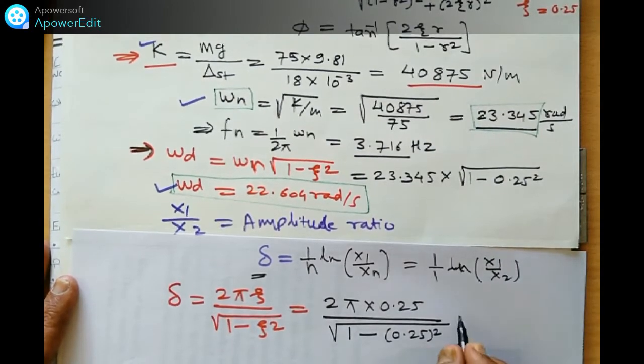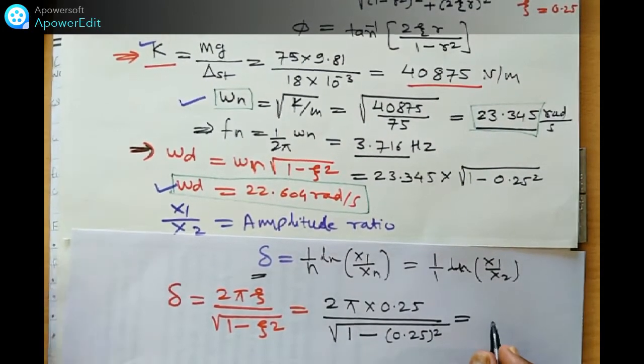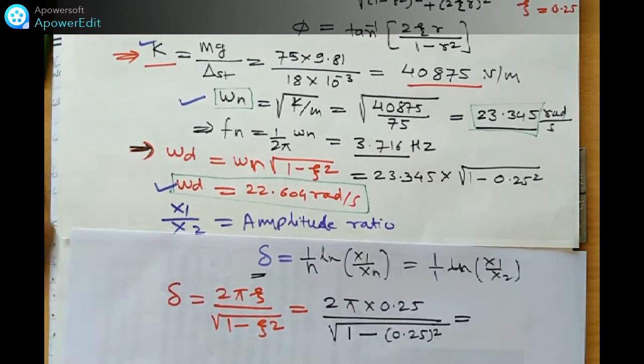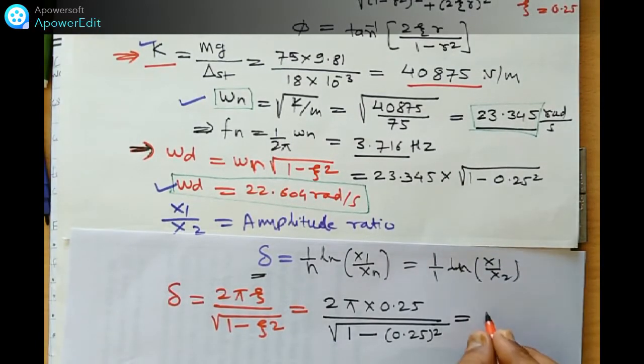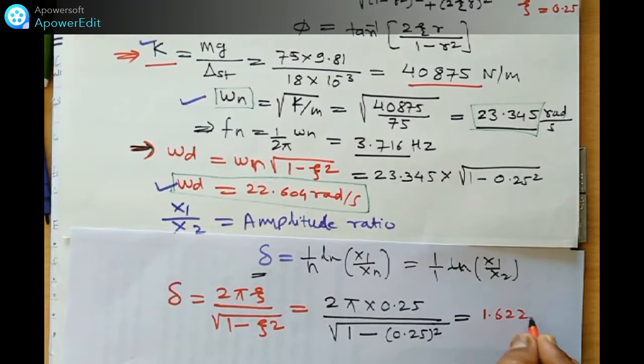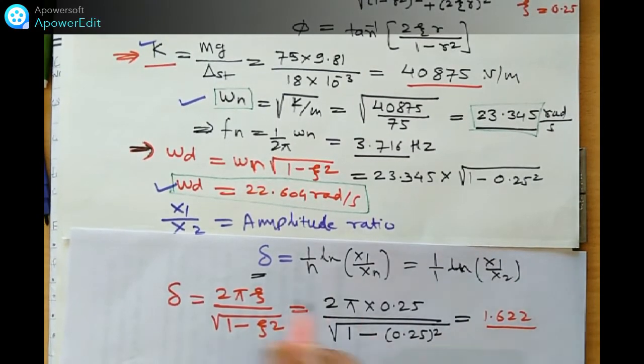The value of delta becomes 1.622. Just putting the value here, 1.622 is equal to ln of x1 by x2.